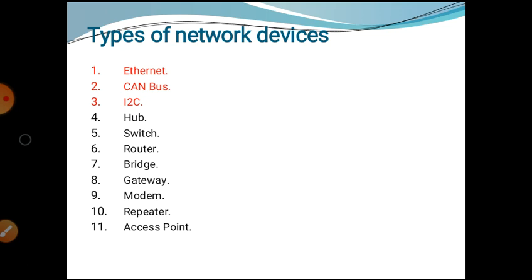There are so many types of network devices: Ethernet, CAN bus, I2C, hub, switches, router, bridge, gateway, modem, repeater, and access point. But in our syllabus, three types of network devices are given. First, Ethernet, second, CAN bus, and third, I2C. Let's discuss all of these.